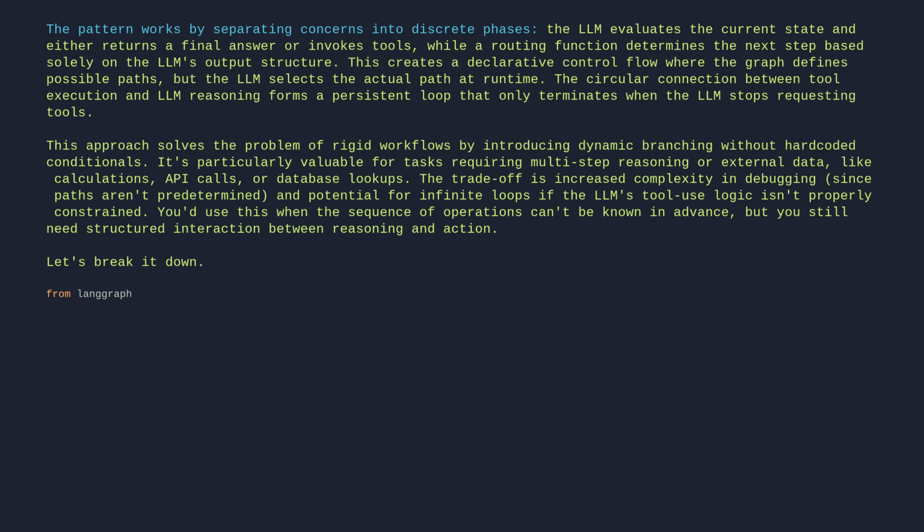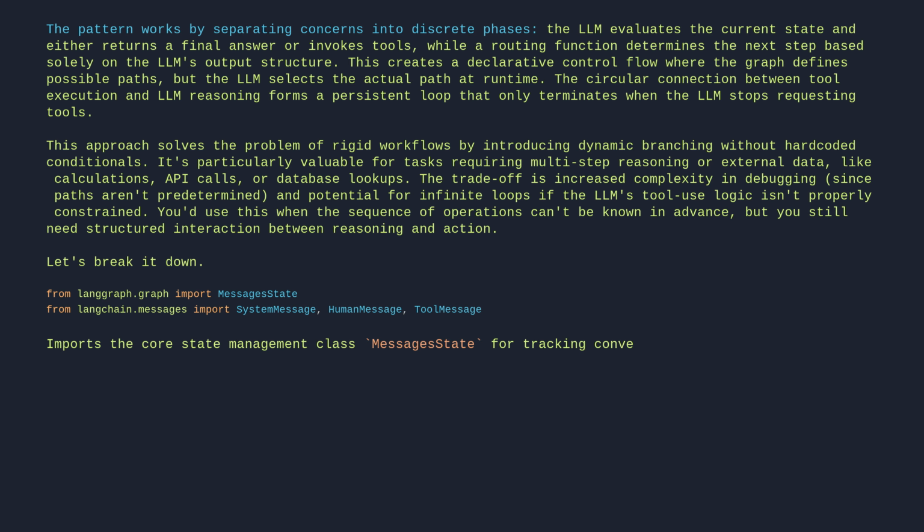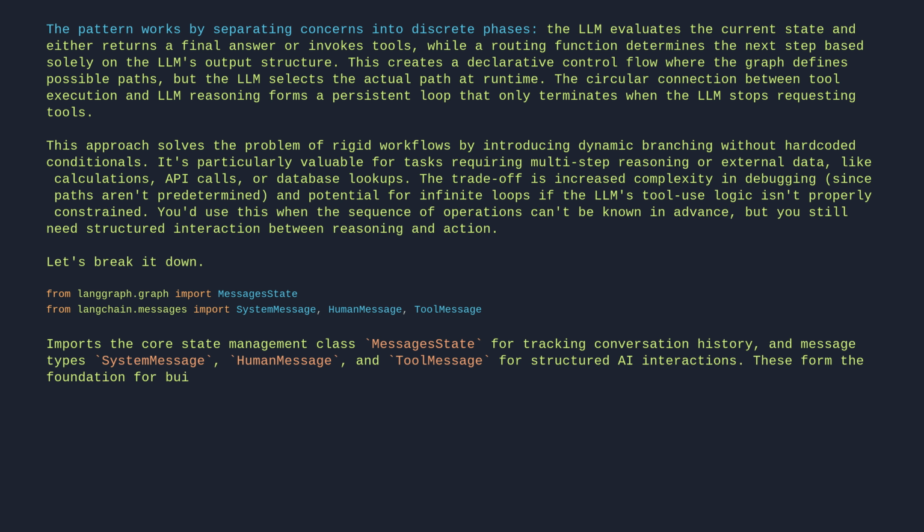From langgraph.graph import MessagesState. From langchain.messages import SystemMessage, HumanMessage, ToolMessage. Imports the core state management class, MessagesState, for tracking conversation history, and message types, SystemMessage, HumanMessage, and ToolMessage for structured AI interactions. These form the foundation for building stateful, tool-using agents in LangGraph.